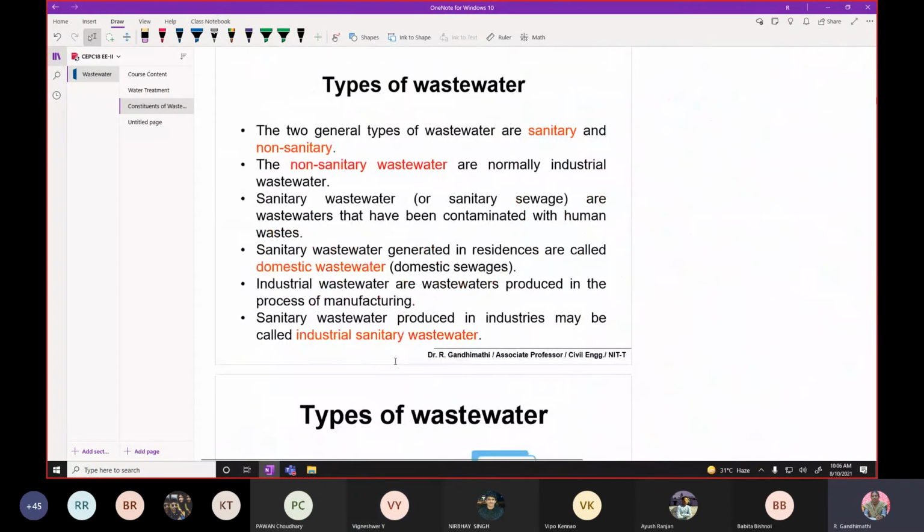Two general types of wastewater are sanitary and non-sanitary. Sanitary, the name itself implies that it may be contaminated with human waste.